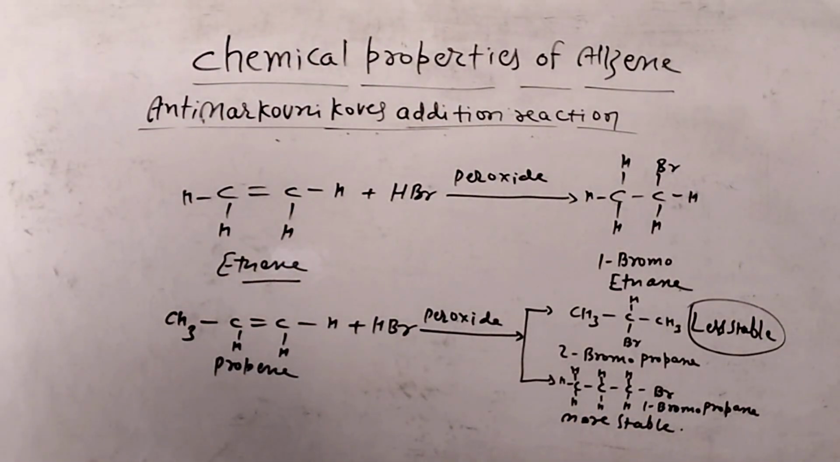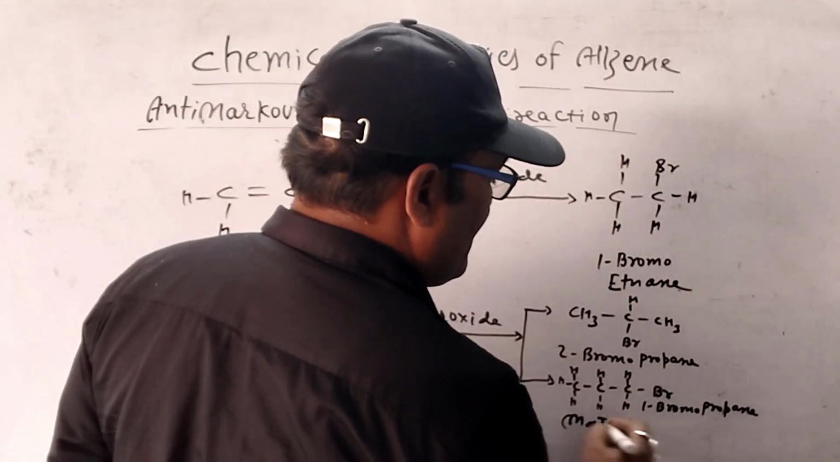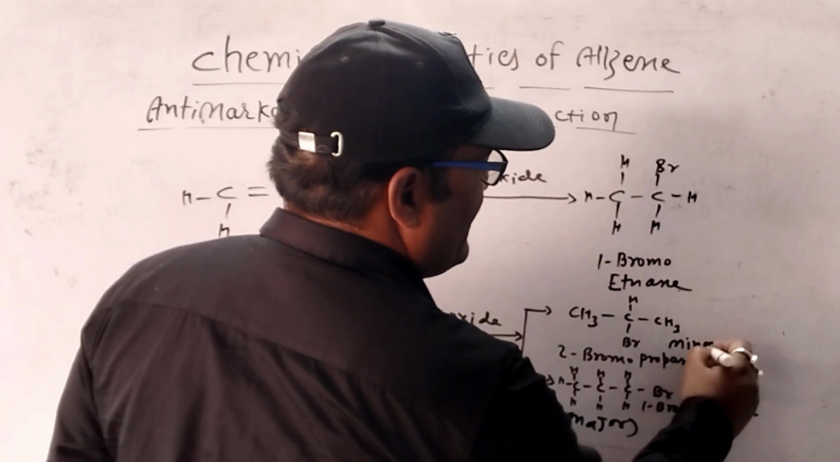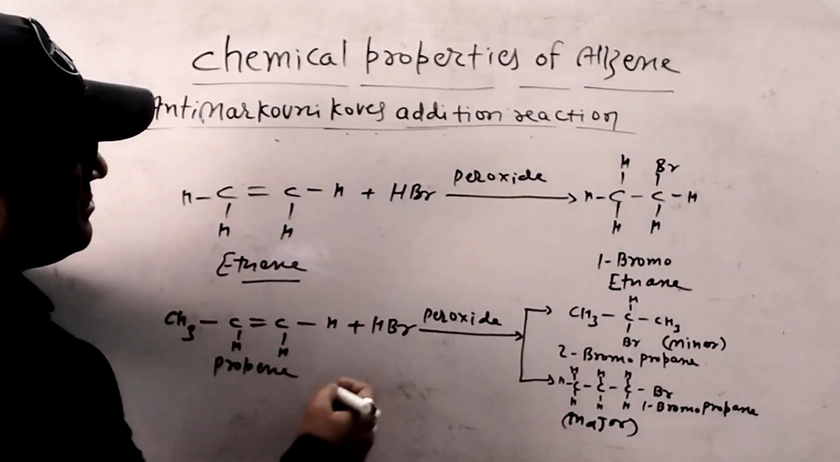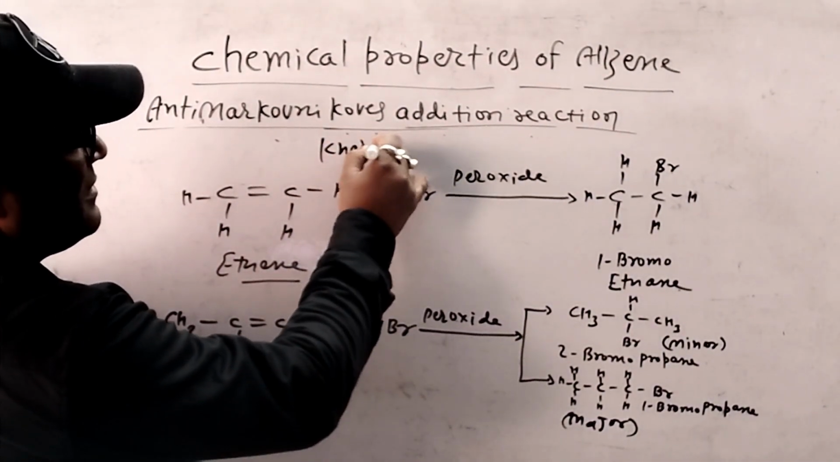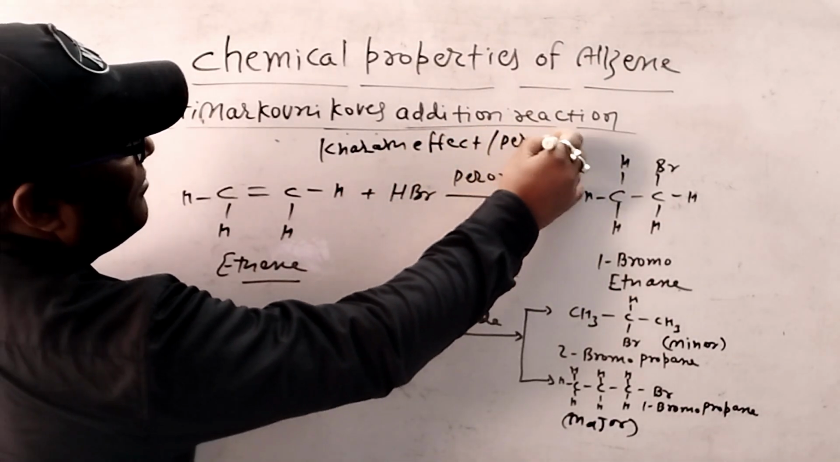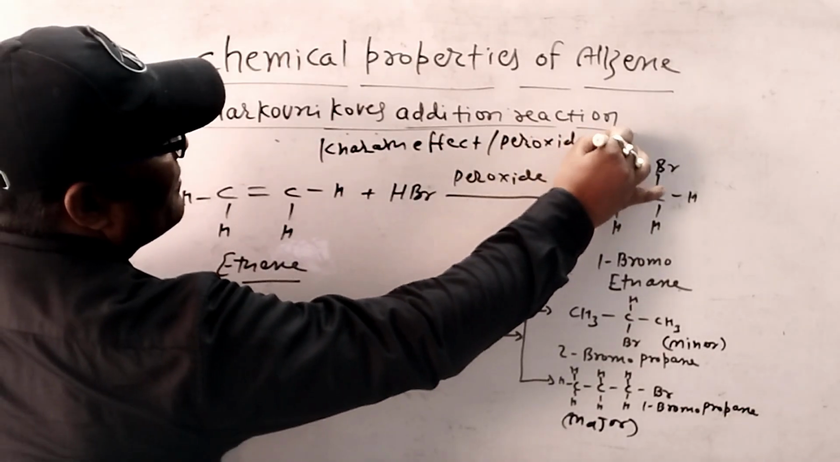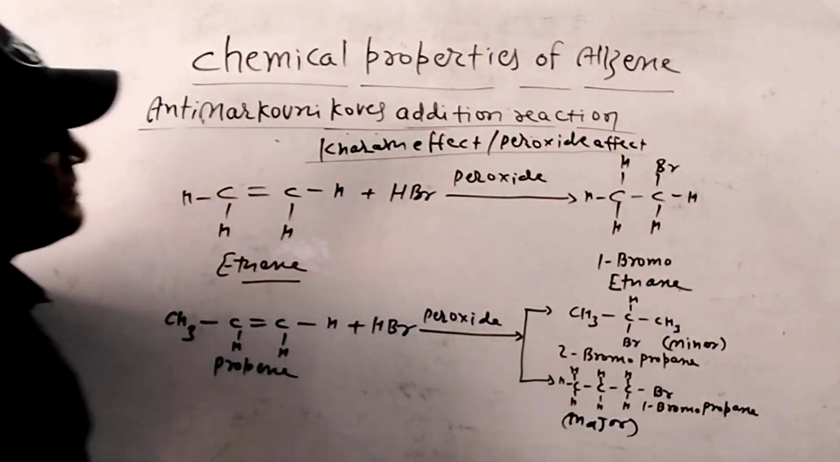Now we can take a screenshot. This is the major product, this is the minor product. You can take a screenshot. This effect is also called Kharasch effect or peroxide effect. Now you can take a screenshot.